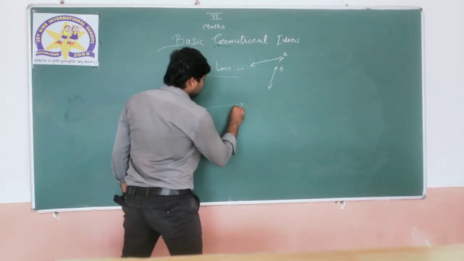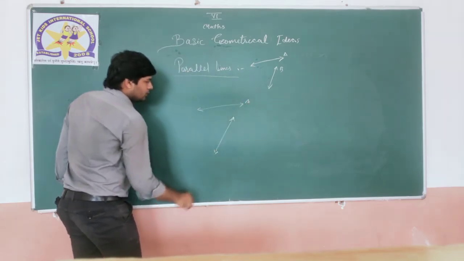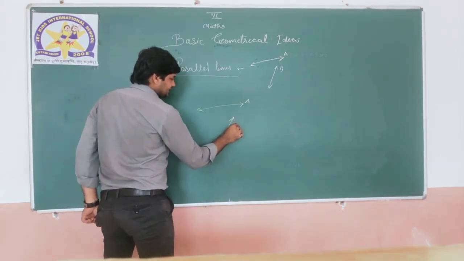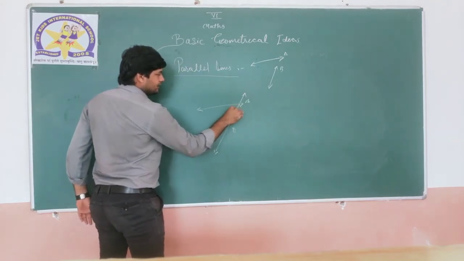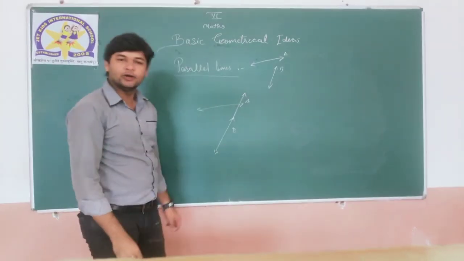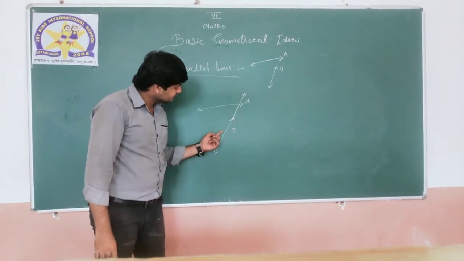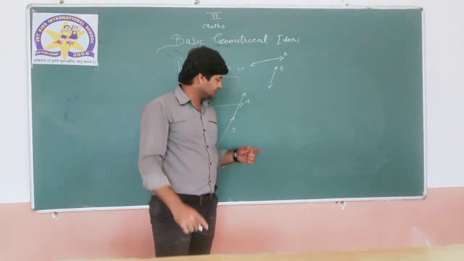Why? I am redrawing it here, A and B. If I extend it here, it will cut; it will share a point. One point will be common in both. You know very well we can extend a line infinitely.